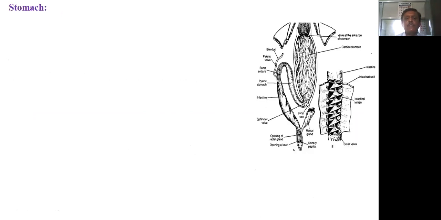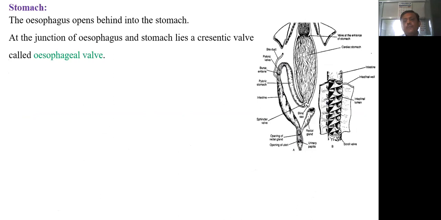The next part is the stomach. Now, the stomach is present behind the esophagus. So, the esophagus opens behind into the stomach. At the junction of the esophagus and stomach, there is a crescentic wall which is also shown in the diagram. Here, there is a crescentic wall which is called the esophageal wall.